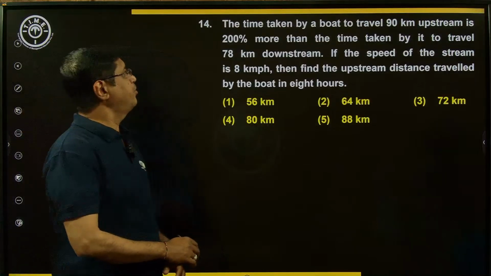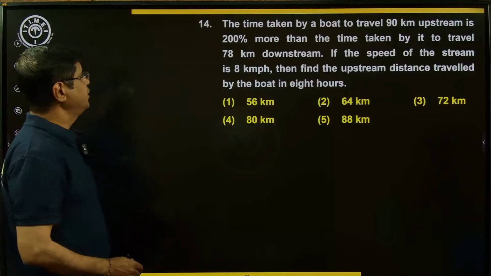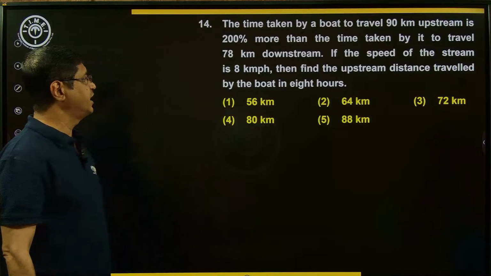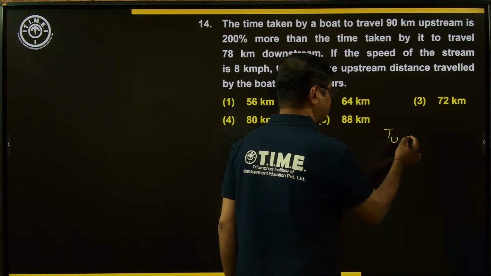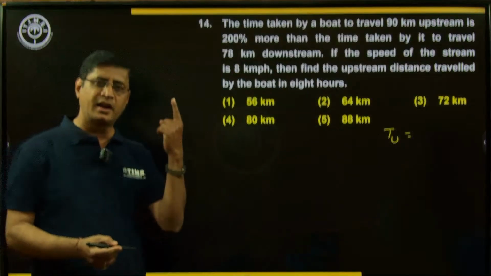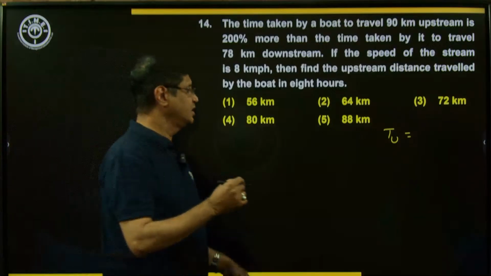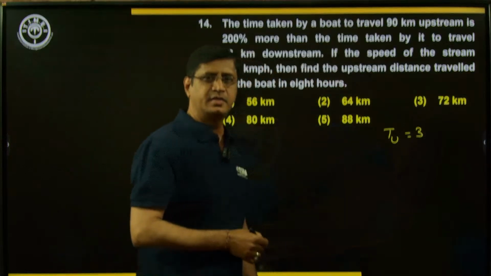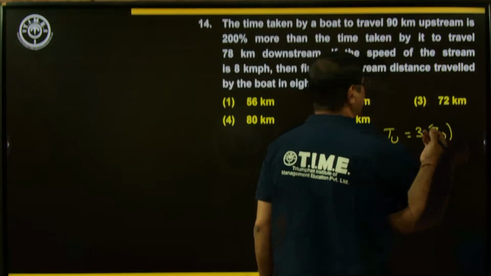The time taken by a boat to travel 90 kilometers upstream is 200% more than the time taken by it to travel 78 kilometers downstream. Time taken upstream is 200% more. 200% more means 100% is already there, and now additionally 200: 100 plus 200, that is 300%. 300% means 300 by 100, that is 3 times the time taken downstream.